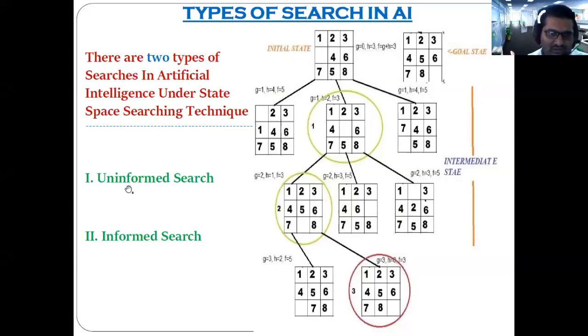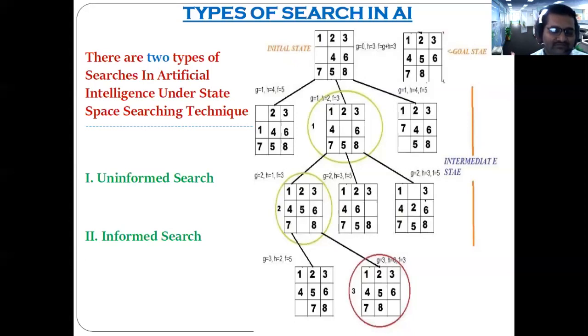Okay, focus on the words uninformed and informed. So uninformed is indicating what? There is a lack of information. Are you getting the meaning of uninformed? Yes. Uninformed in the sense there is a lack of information, meaning without any kind of specific information, searching has to take place.